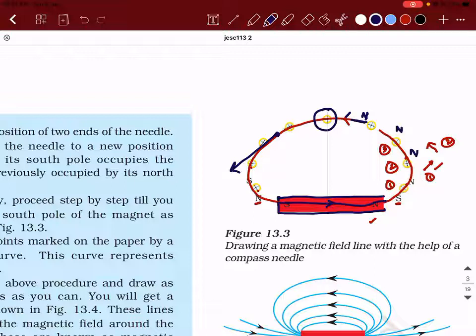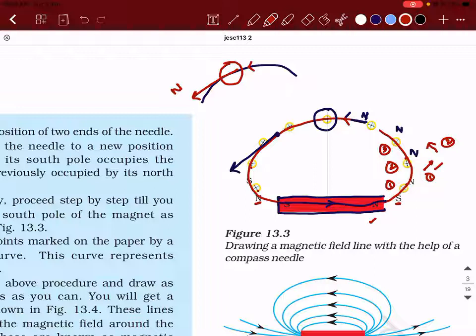Is the statement clear? This is a very, very important point. Okay, so you're able to understand this magnetic field line, this curve, right? So on this curve, if I place a magnet like this, then the north pole of the compass will show this direction, and that direction at that point is the direction of magnetic field.